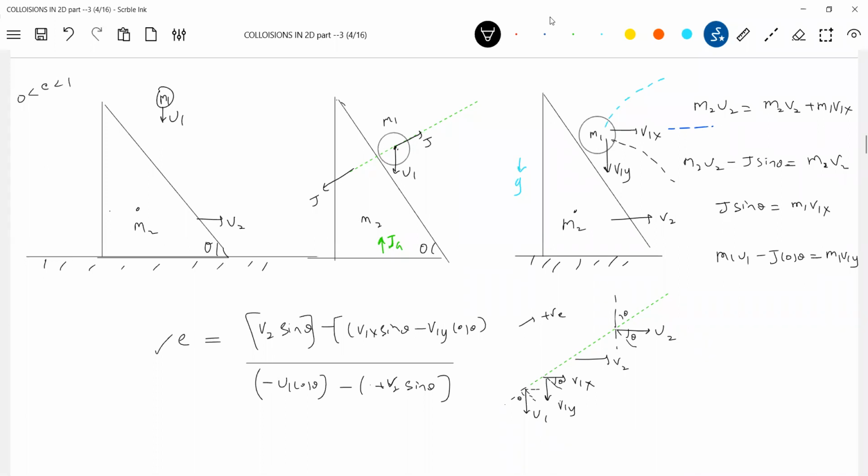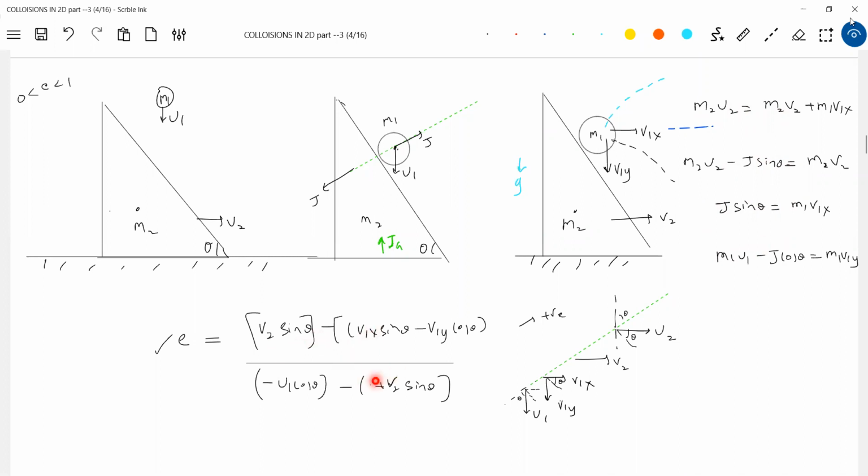Now if there is friction between the wedge and the ground, can you apply conservation of linear momentum? The answer is no, because impulsive friction will come into the picture. So this is not valid. Can I write this equation? m2u2 minus J, then impulsive friction you also have to introduce here. This is valid. If there is friction between the wedge and the ground, these two are not valid. This equation is valid irrespective of everything, the coefficient of restitution, which you can define.